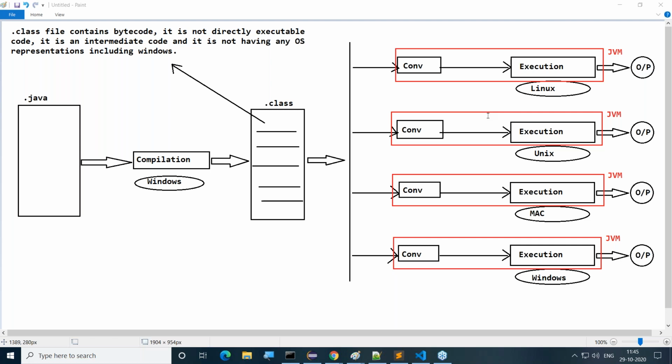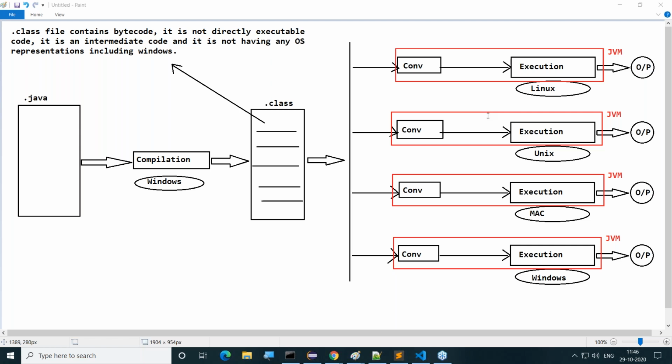First one is translating the program from neutral representation to local operating system representations, and then executing the program. Translation and execution both are done by JVM.